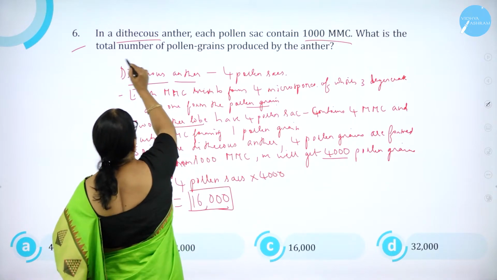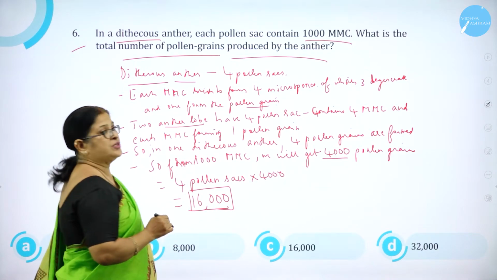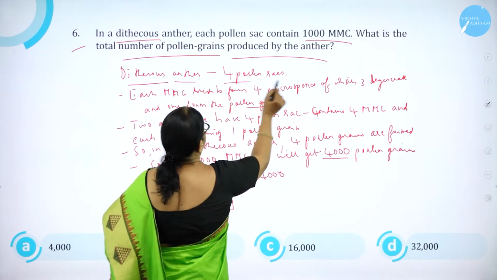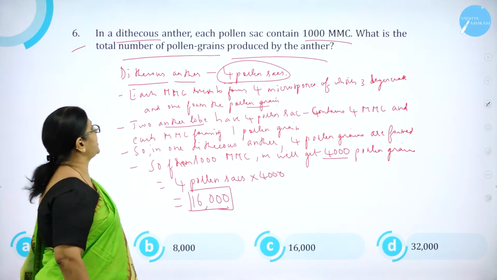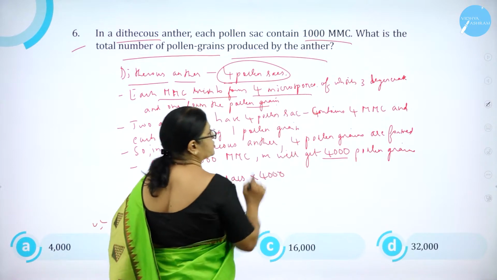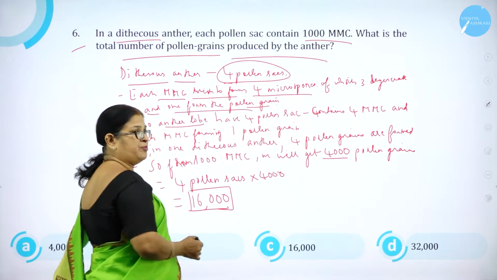What is the total number of pollen grains produced by the anther? The very word itself will tell you. Dithecous anther means having 4 pollen sacs. Each MMC divides to form 4 microspores, of which 3 degenerate and 1 forms the pollen grain.